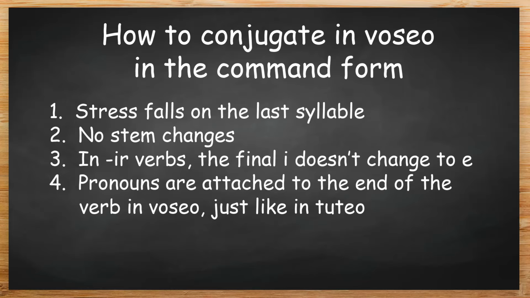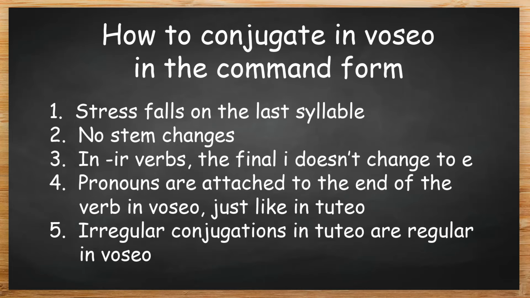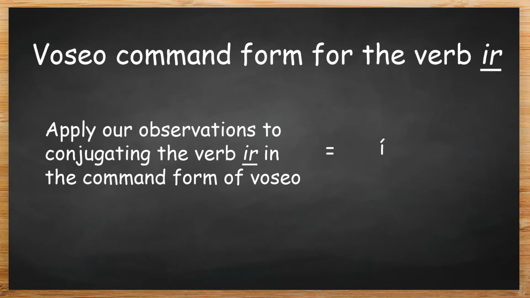Pronouns are attached to the end of the verb in Voseo, just as they are in tuteo. And finally, all those verbs that are irregular in tuteo are regular in Voseo. In fact, there is probably only one special case we need to discuss at all, and that is the verb ir. If you apply our observations to conjugating the verb ir in the command form of Voseo, you would just get "i", which doesn't seem like much of a word.